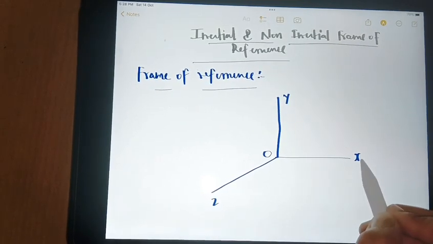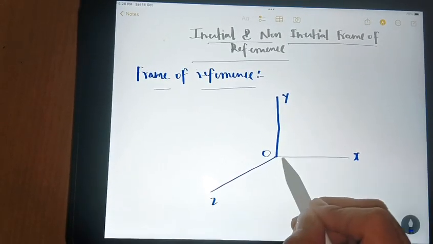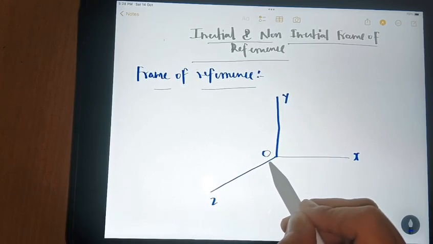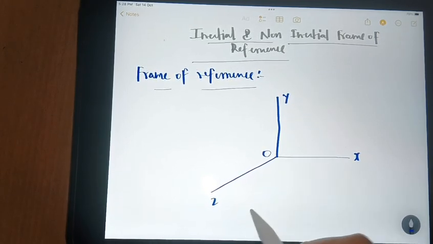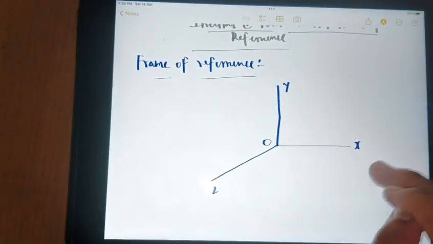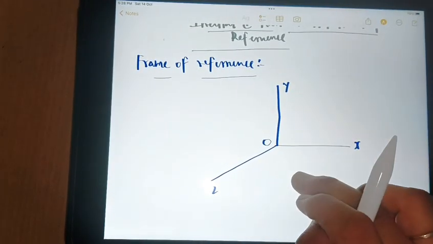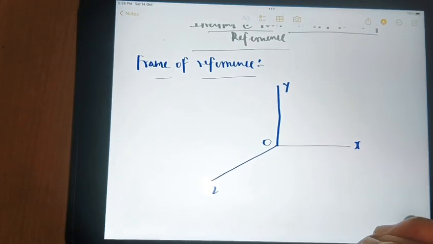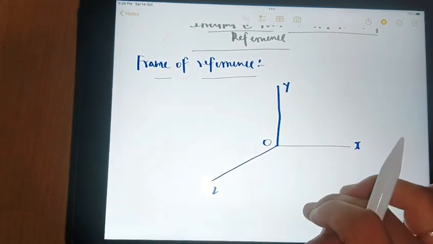Okay, so intersection of these three axes is called origin O, and also called reference frame. And we take Cartesian coordinate system as a frame of reference because it has all the properties of any frame of reference.